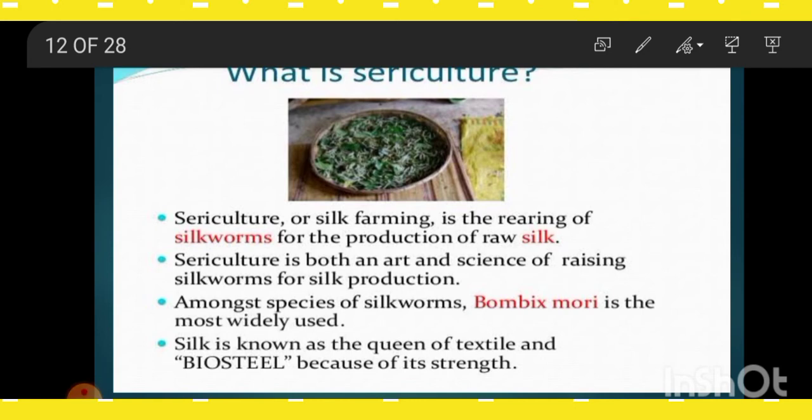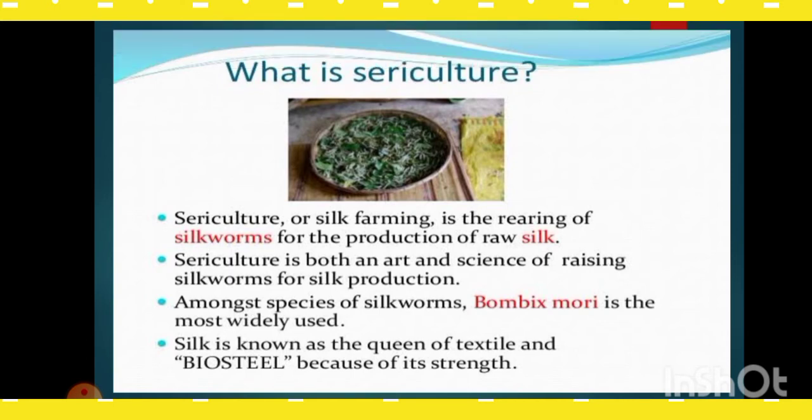Now there is a hidden science also: what the larva secretes, what its composition is made up of, what they feed on, how the developmental stages happen. Among the species of silkworm, Bombyx mori is the most widely used for sericulture. Silk is known as the queen of the textile and the biosteel because of its strength. As the silk fiber is as strong as steel, it is called a biosteel.